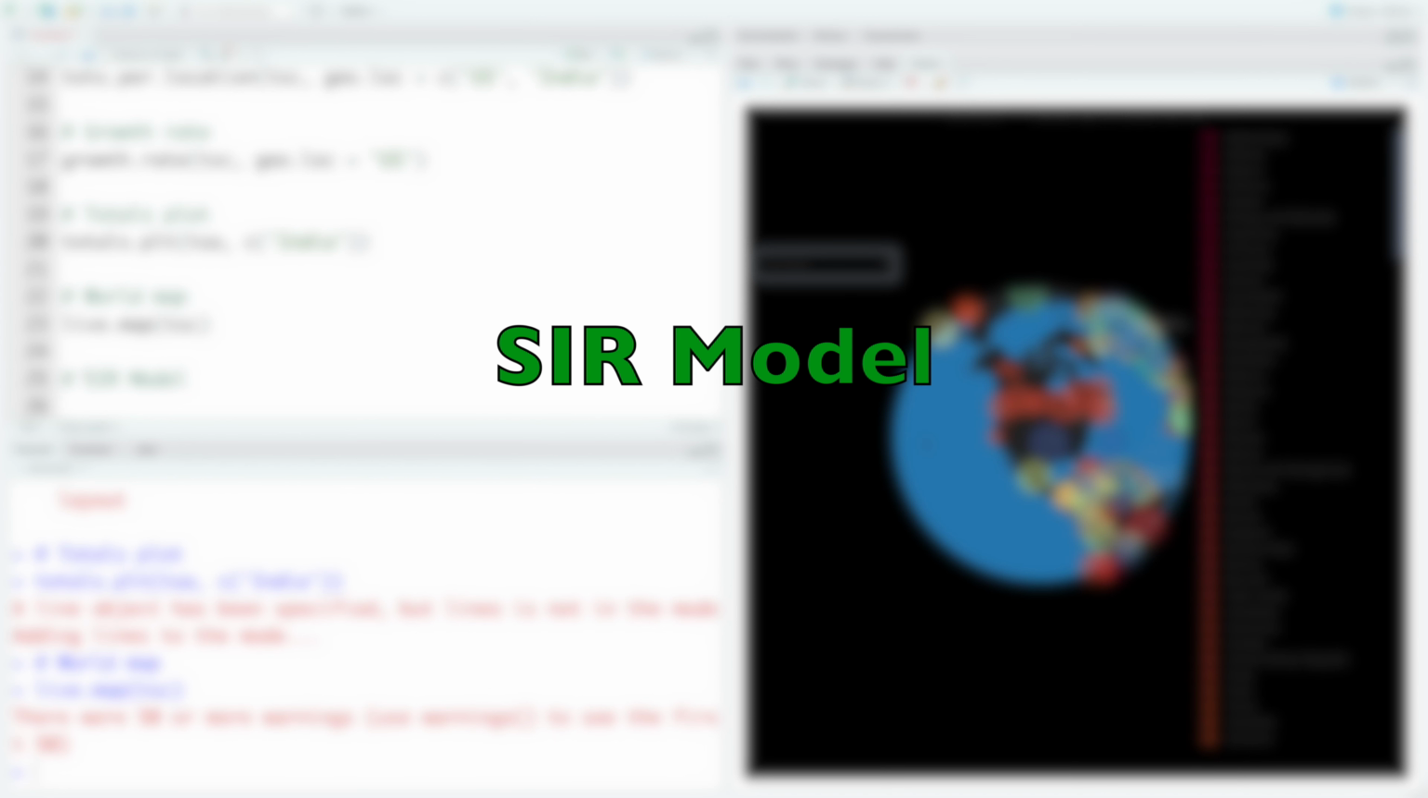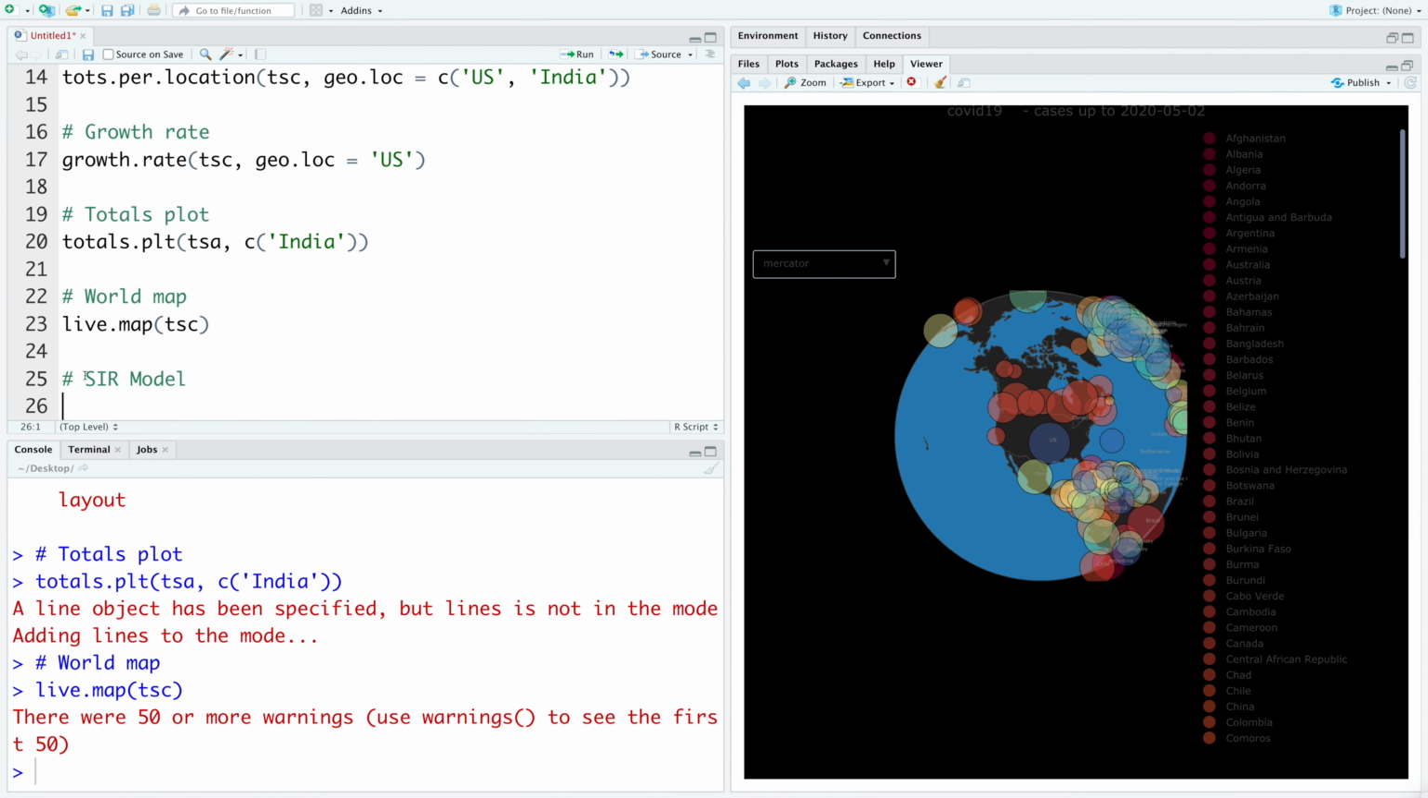So one of the models that is very popular with researchers working with COVID data is SIR model. So in this model, people are grouped into three categories. The first category is of people who are healthy but susceptible to disease. So that's S. I stands for infected and R stands for people who recovered.